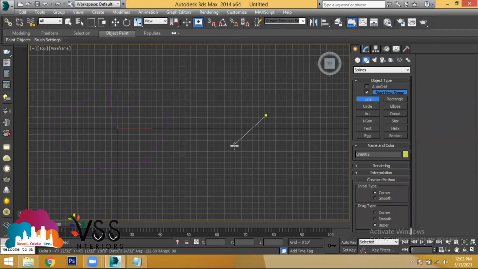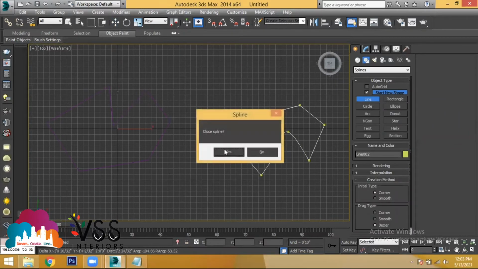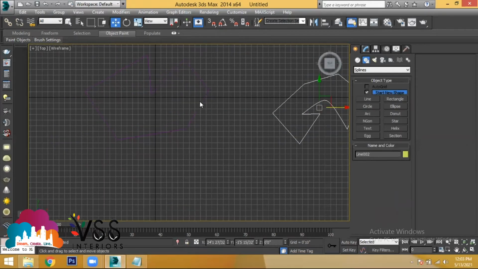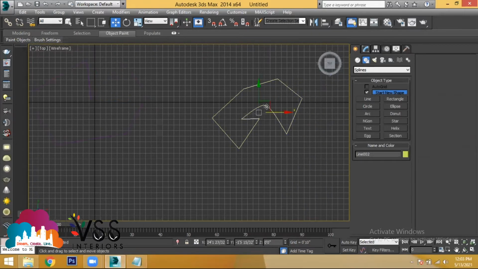And I'll take one more shape. I have two different sketches. This is an object which was created with the tool called line, and this is another object which was created with the tool called line. We have created two different sketches.